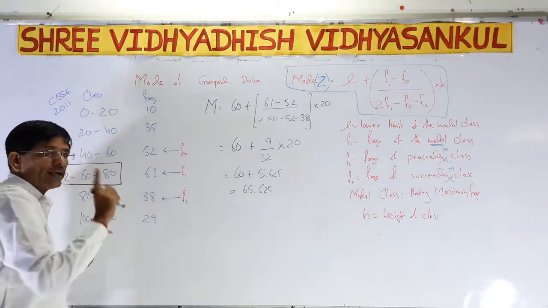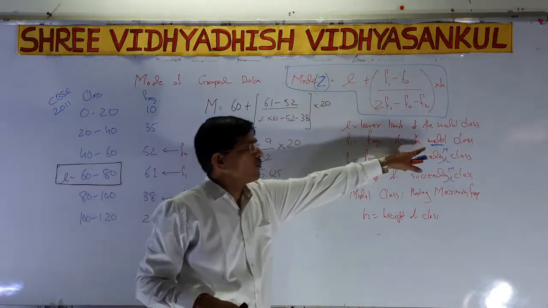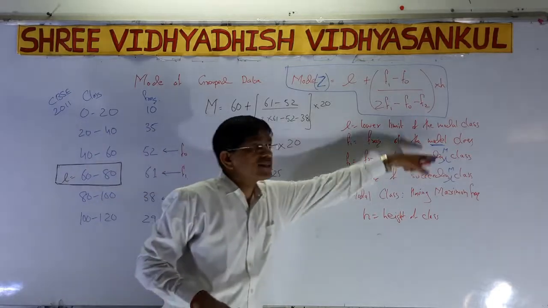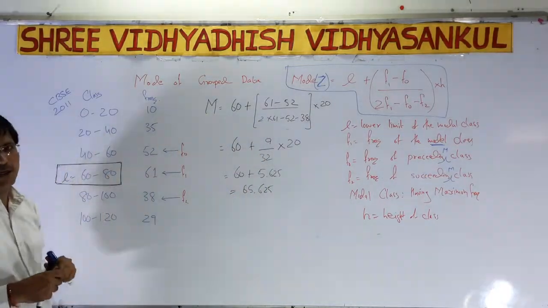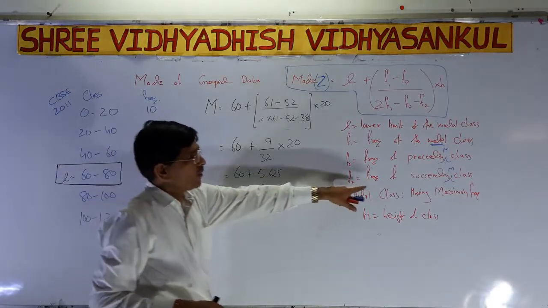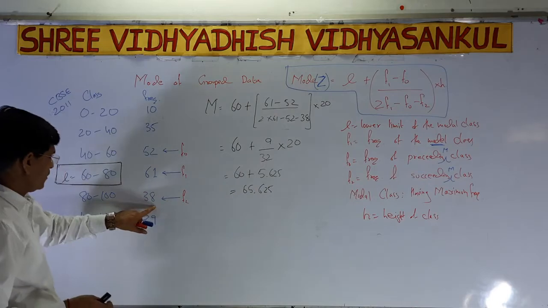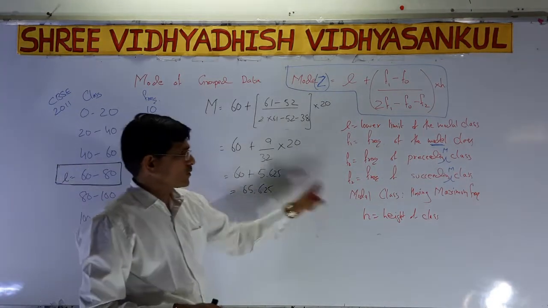First of all, we have to find f1. So the maximum frequency of the modal class, that is f1. Above it, the frequency of the preceding modal class, that is f0, we can say 52. The frequency of the succeeding class, that is below, is 38, f2. The modal class we have already found.